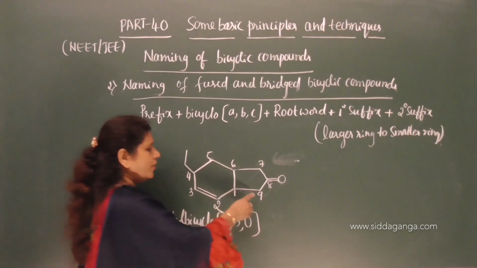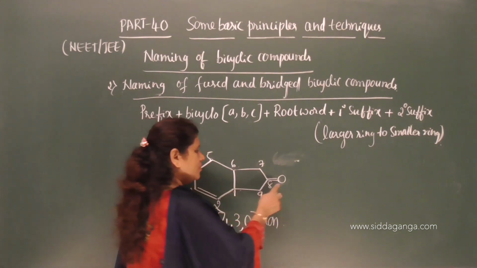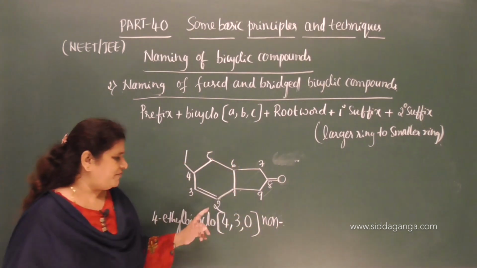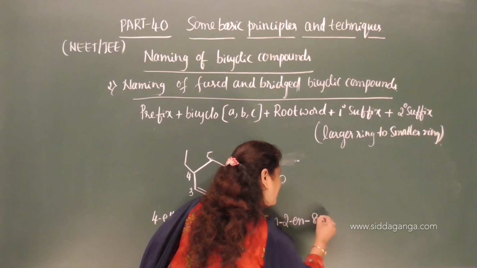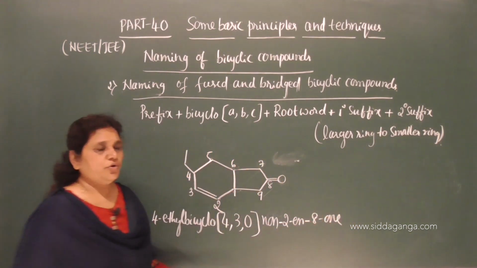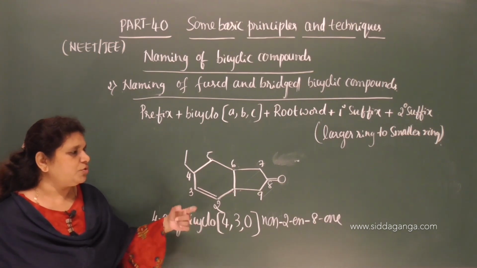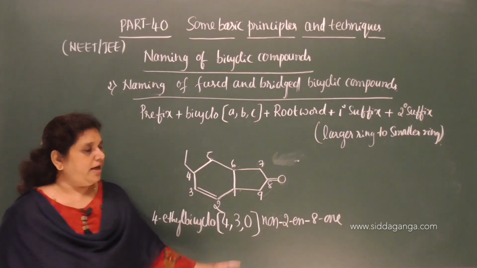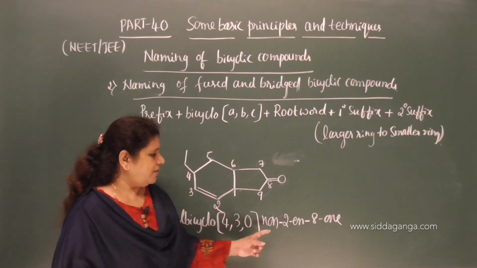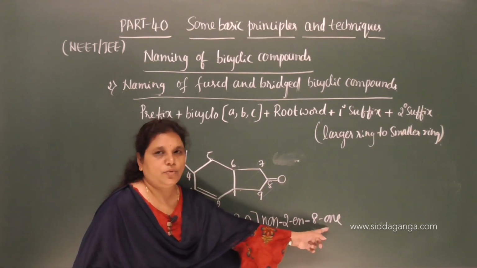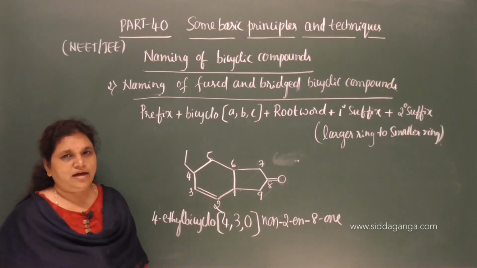What is the root word? Total number of carbon atoms is 9, therefore non. So, what is the primary suffix? 2-ene, non, 2-ene and 8-one. So, 2-ene is between the second and third carbon, there is a double bond, therefore non-2-ene, 8-one. Here is a ketone functional group, the same secondary suffix we need to use, therefore non-2-en-8-one. So, that is the name of this fused bicyclic compound.